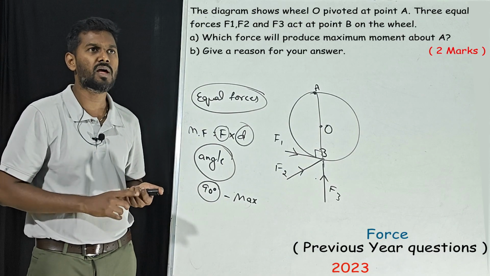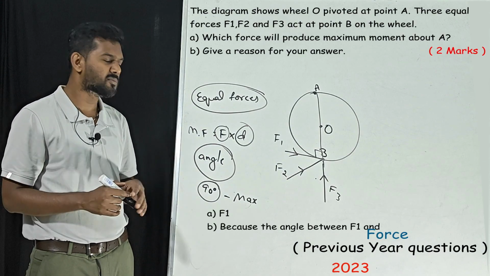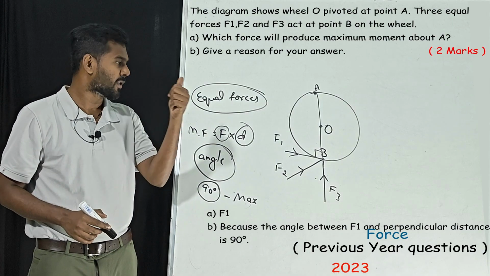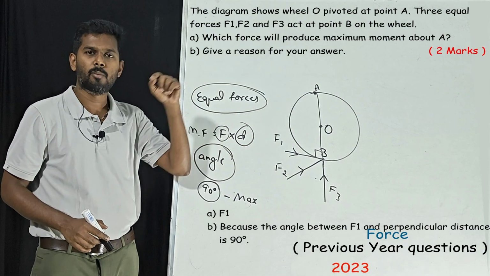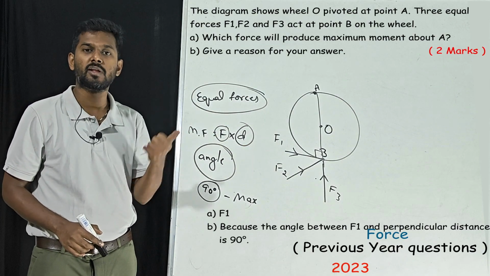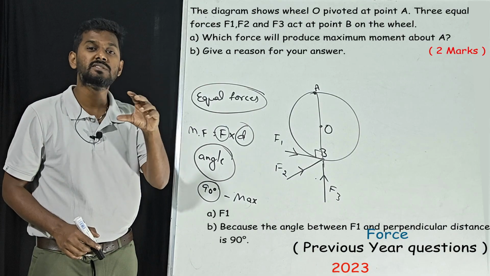And give the reason for your answer: you can write that the angle between the force F1 and the perpendicular distance from the pivoted point A is 90 degrees.